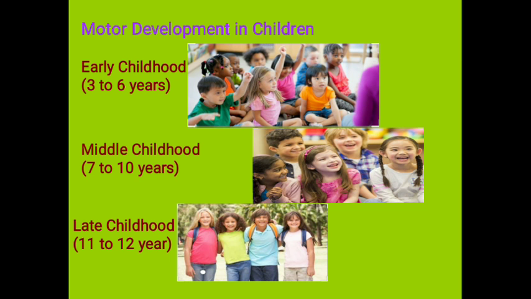Then next we are having the middle childhood. Here you can see the middle childhood is from 7 to 10 years, and here the children become more active and agile. They have a desire to compete with the children of their own age. You have seen that children compete with their own age children, like having a run, might be a very short run, maybe a 20-meter or 25-meter run, or any activity they used to compete.